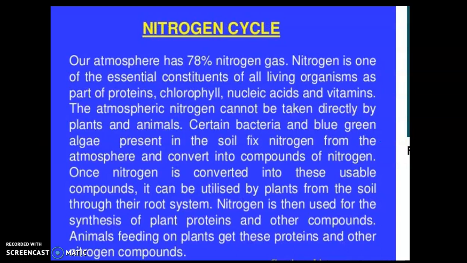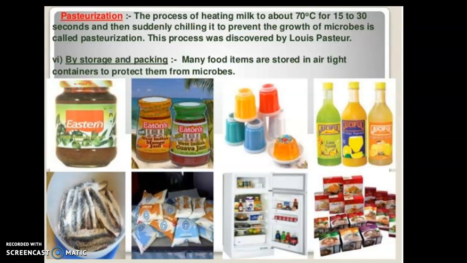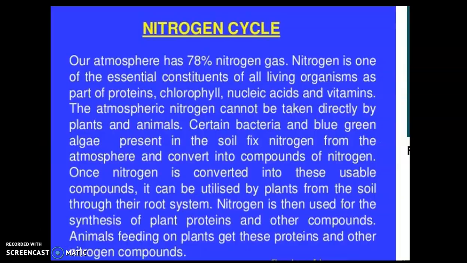So before this, let me tell you the advantages of food preservation. It decreases the wastage of food by avoiding spoilage. It increases the storage period of food material, and the nutritional value of the food is retained for a long period. It ensures the availability of food at distant places and during the off season that I have told you. So the next topic, we are here with the nitrogen cycle.